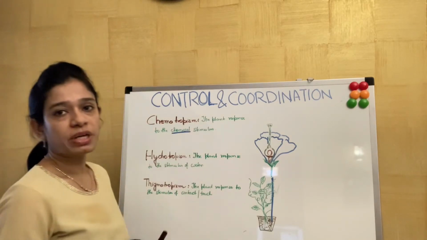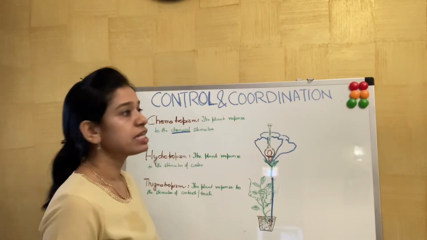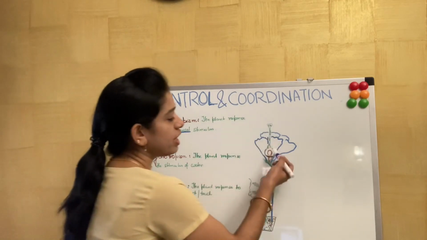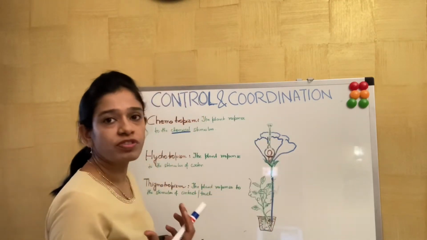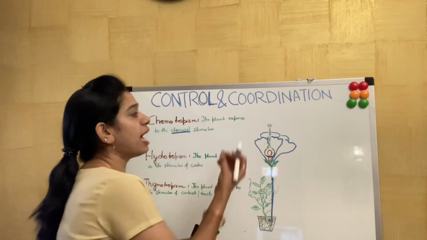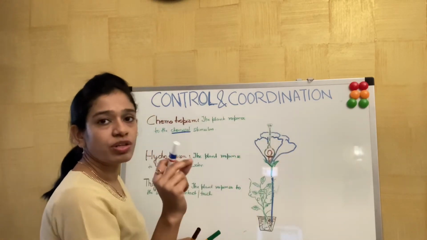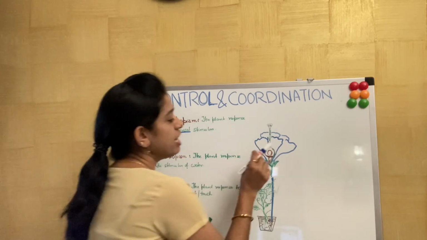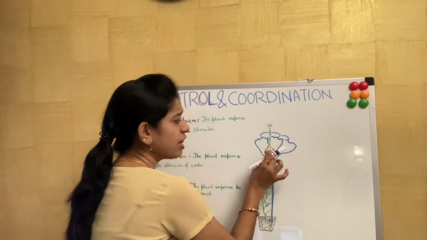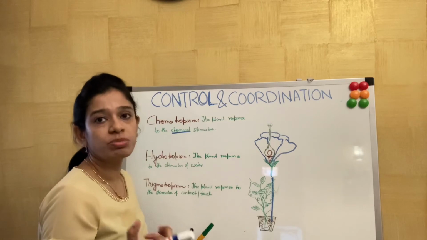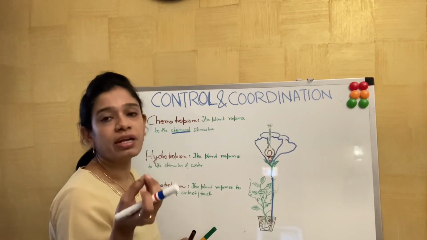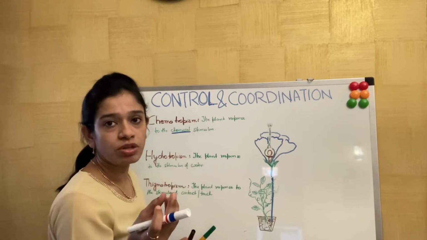In this particular stimulus, during the pollination of a flower, the pollens are released from the anther, and at the same time the gynoecium, or the female portion, releases a particular chemical.